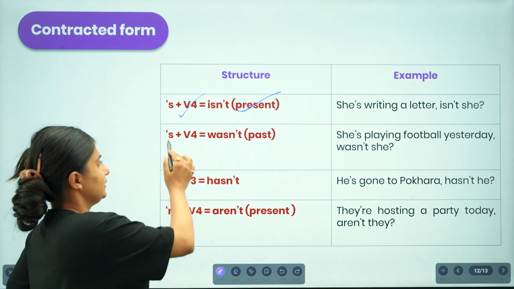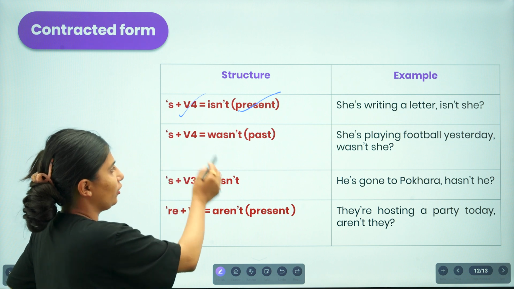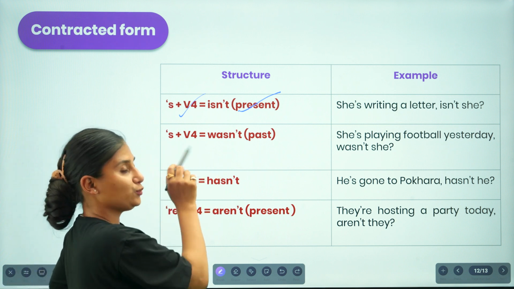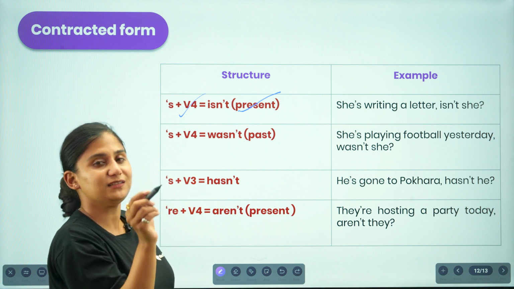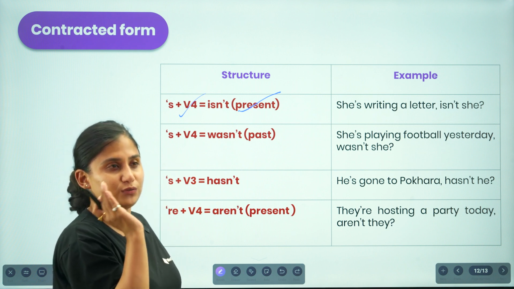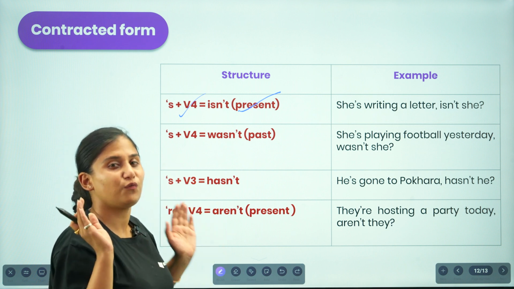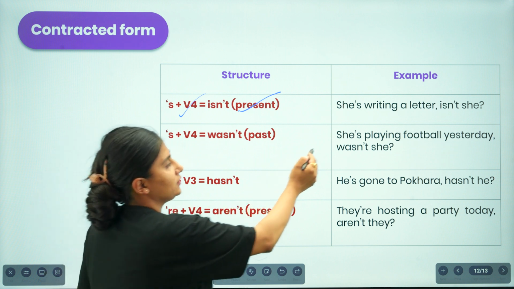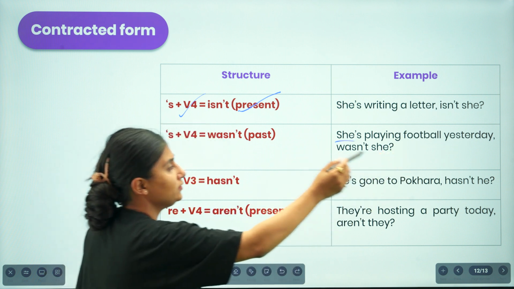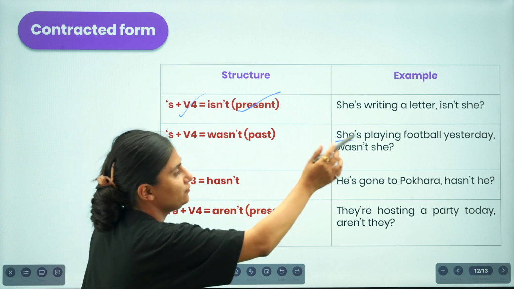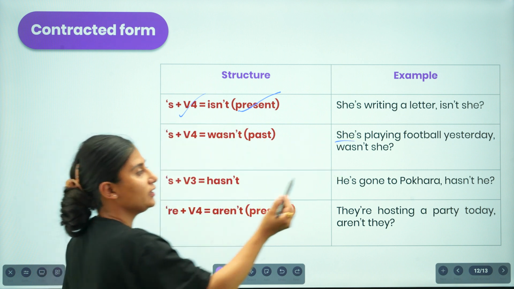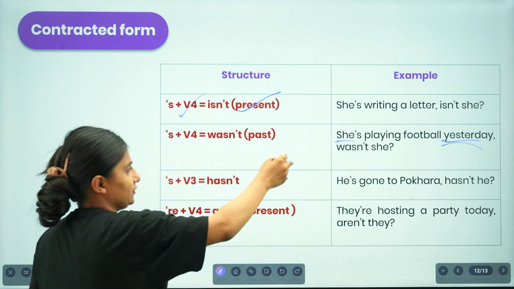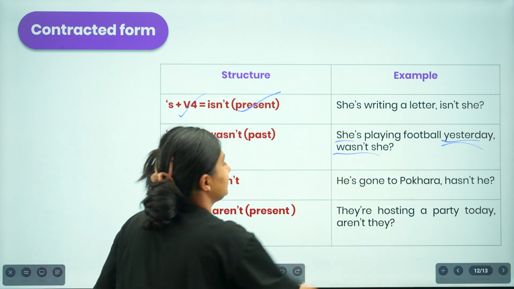So if 's plus verb 4' is provided to you, then based on the essence of the sentence, you need to know in which tense the sentence is talking. So here the statement is she is playing football. She was playing football yesterday. It is talking about something that already happened in the previous time, yesterday. So we will be writing the question tag wasn't she.